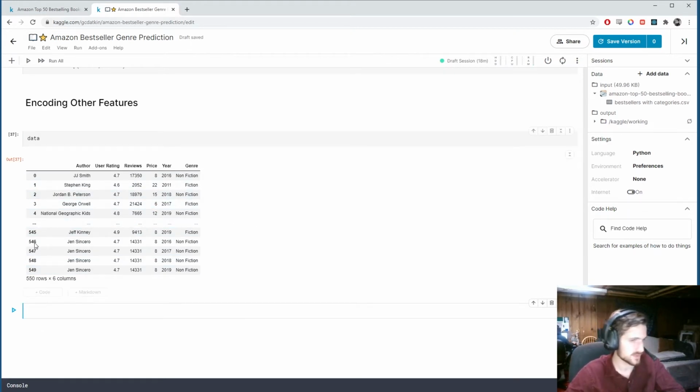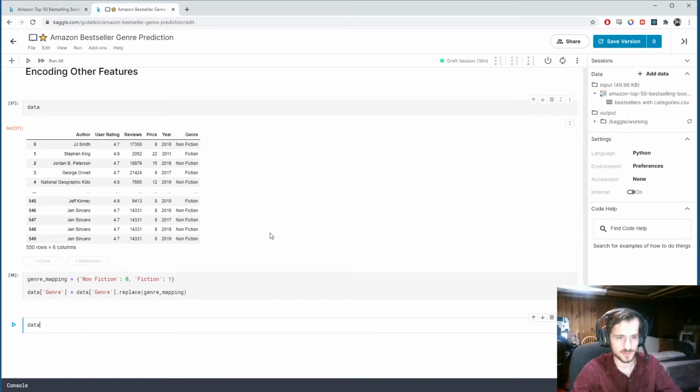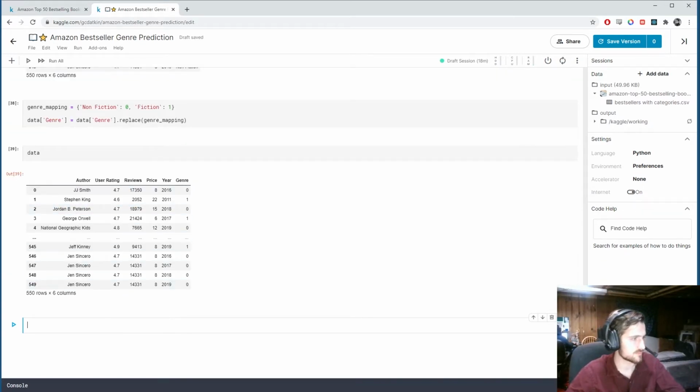So let's do that. Let's start by converting genre into zeros and ones. What we can do is create a dictionary called genre mapping that's going to map nonfiction to 0 and fiction to 1. And then all we have to do is say data genre dot replace genre mapping, and that will do all the work for us. So that's our new column. If we look at data again, you can see genre is now zeros and ones. Fantastic.